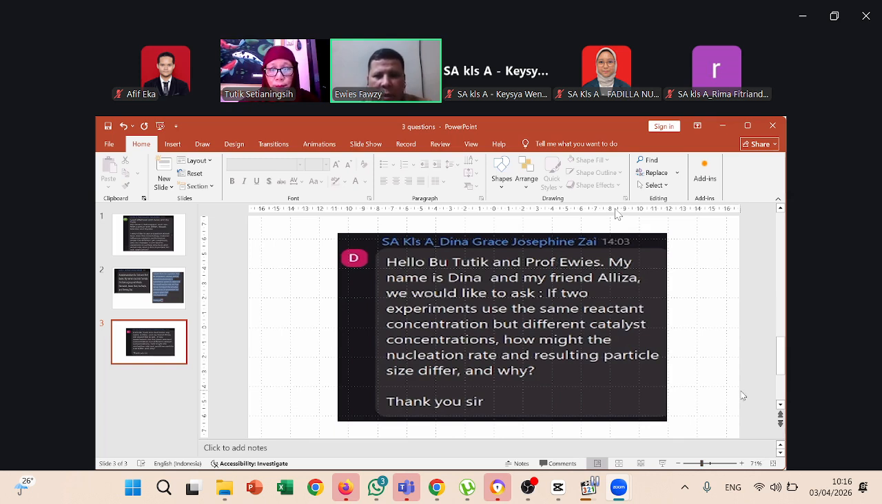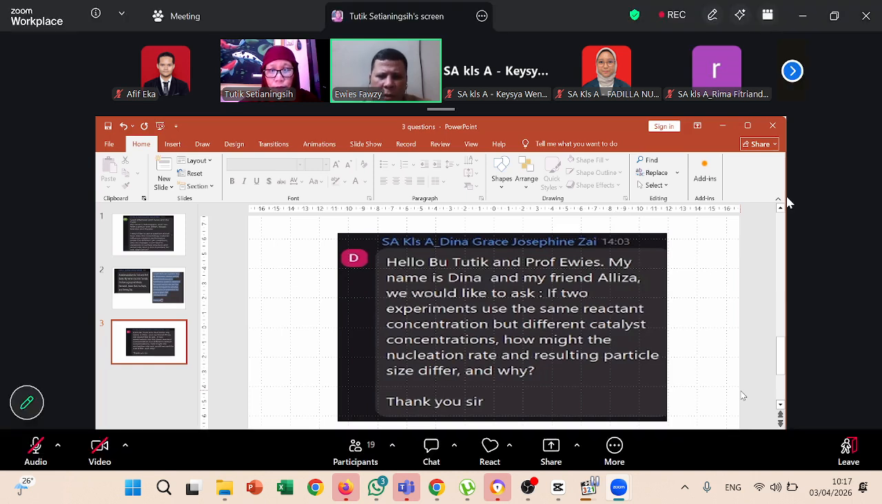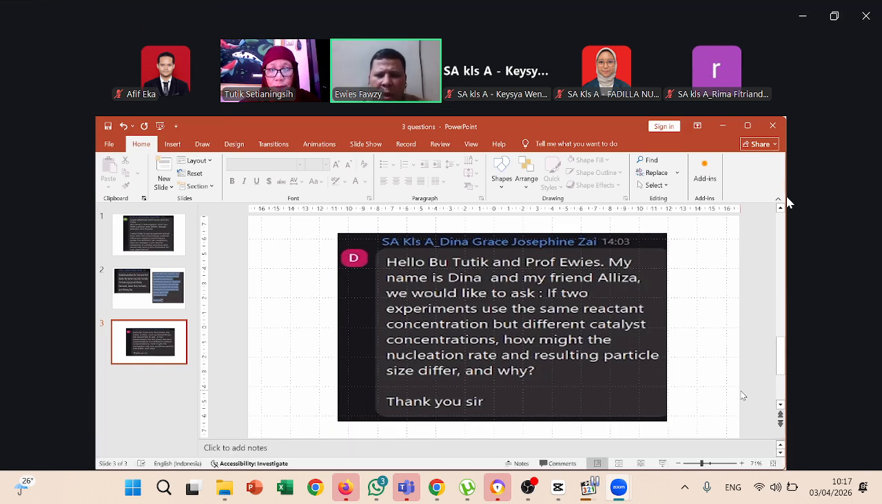For example, Dina. Hello, Pak Totok and Prof. Ewis. My name is Dina and my friend Aliza. We would like to ask: if two experiments use the same reactant concentrations, but different catalyst concentrations, how might the nucleation rate and resulting particle size differ and why?